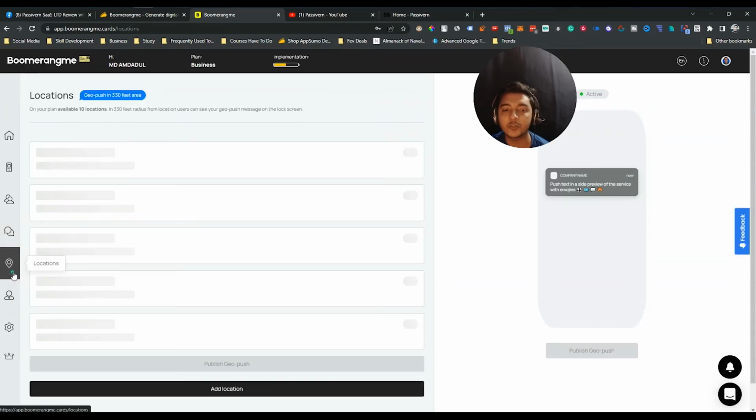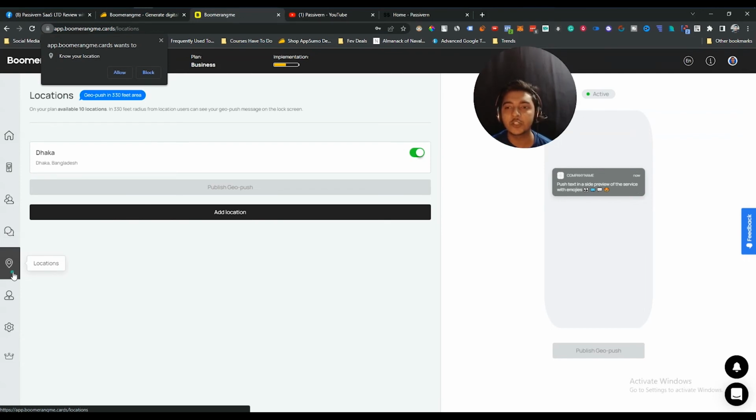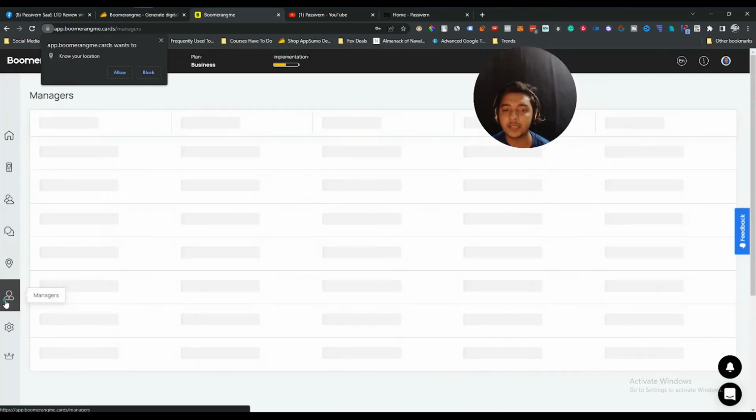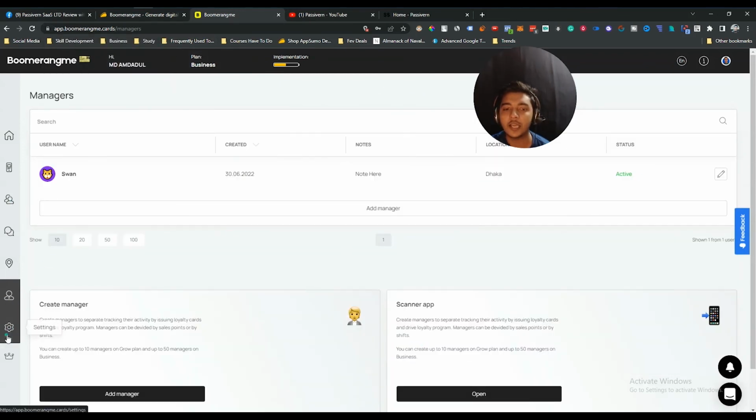After that, they have an option for geolocation. You can also target the geolocation of your customer. That means you can send push notifications to customers in specific locations. After that, they have an option for manager. You can add your manager or your account manager here in this section. After that, they have an option for settings.